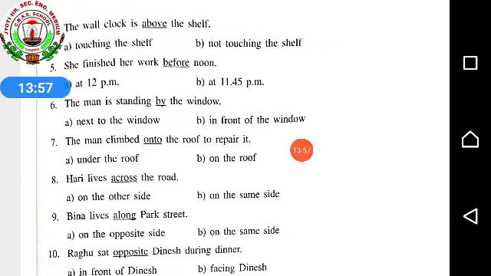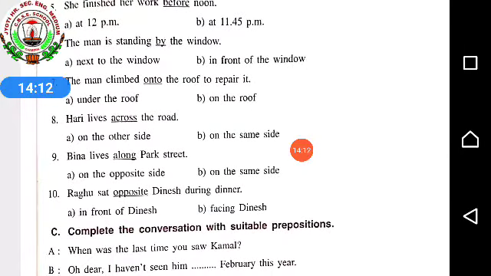6th one is the man is standing by the window. 7. The man climbed onto the roof to repair it. 8. Hari lives across the road. 9. Beena lives along Park Street. 10. Raghu sat opposite Dinesh during dinner.